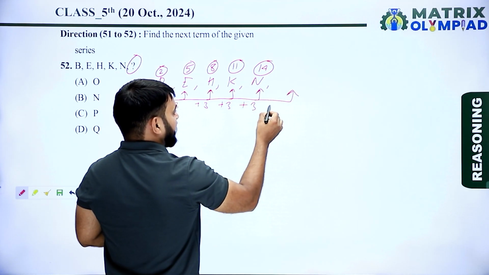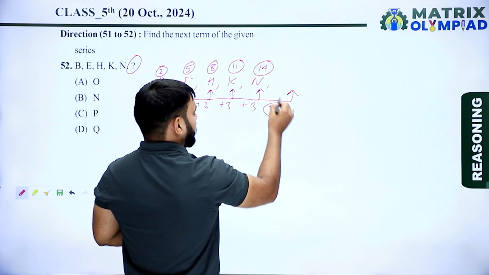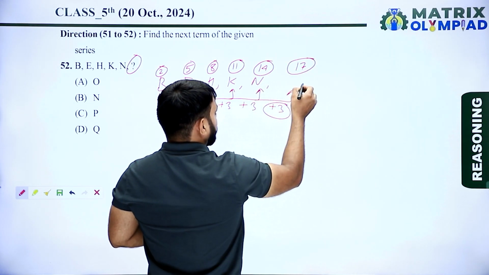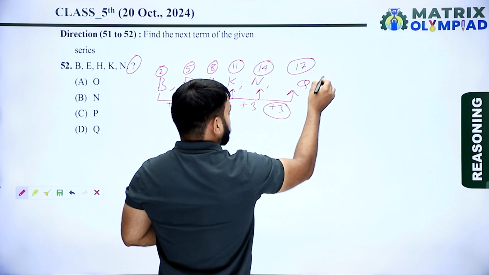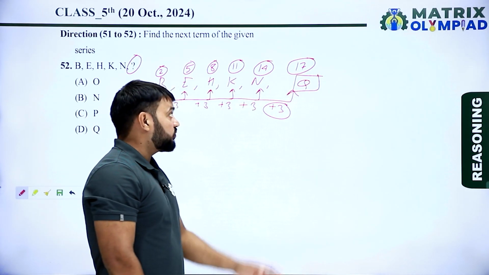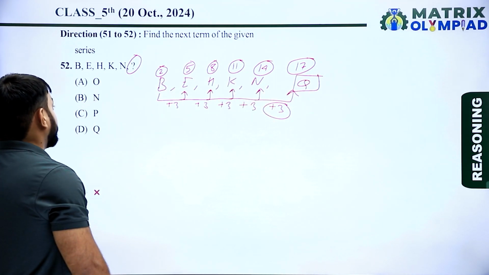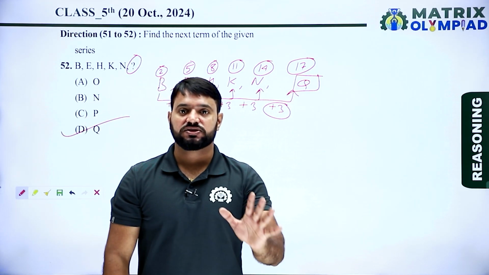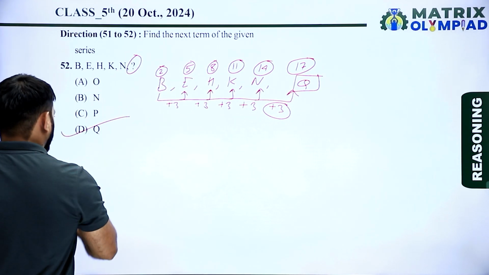Now similarly adding 3 to 14, 14 plus 3 is 17. So 17 means Q, because the place value of Q is 17 in the English alphabet. So the missing alphabet is Q. Now here option D is the correct answer of this question. So let's move on to the next question.